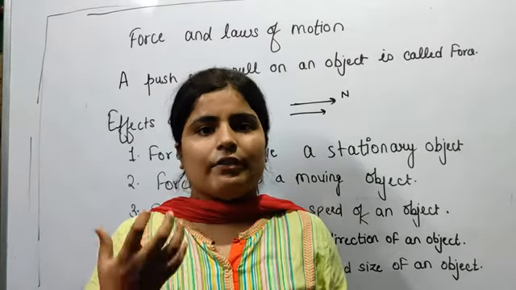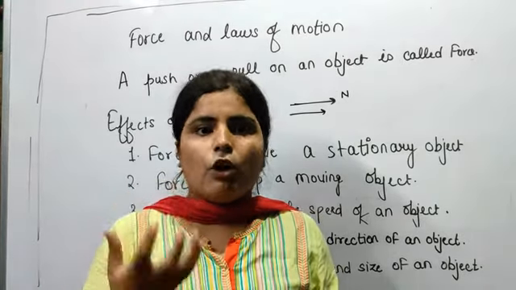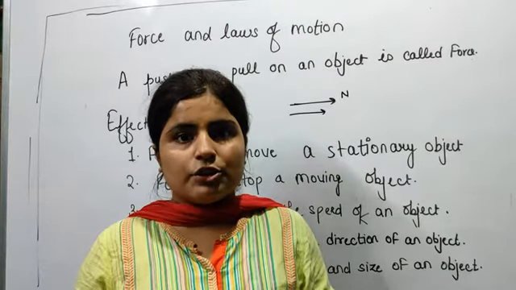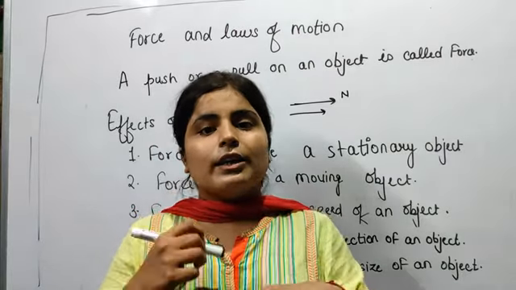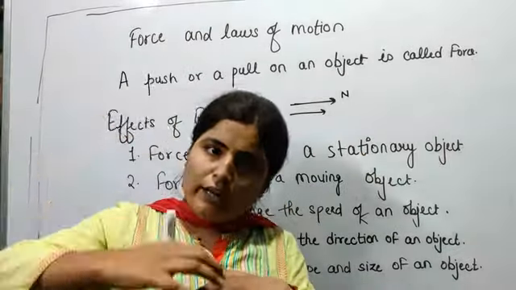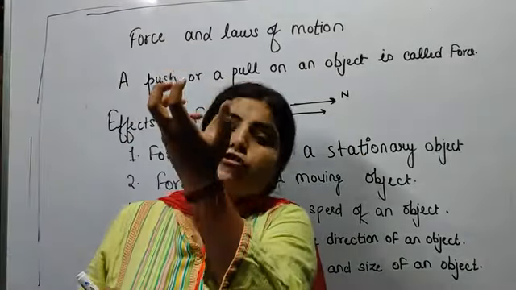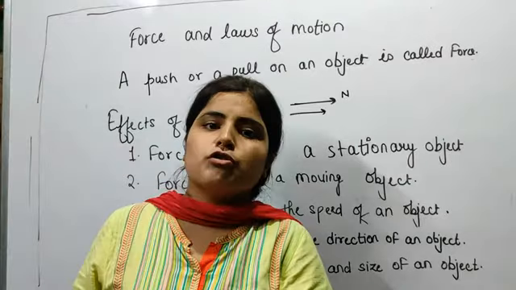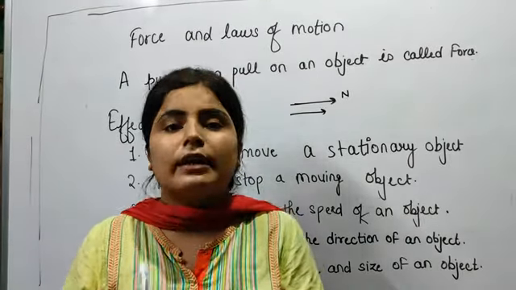Gravity always attracts any object toward its center, and that is always acting downward. So whenever any object is falling downward, the force of gravity is also acting downward, so its speed will increase.